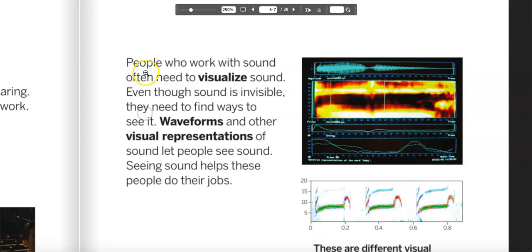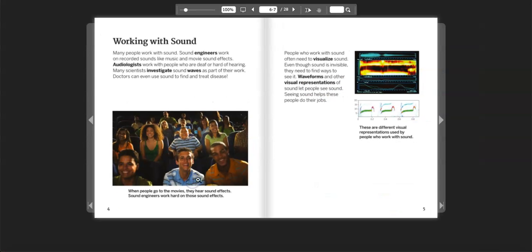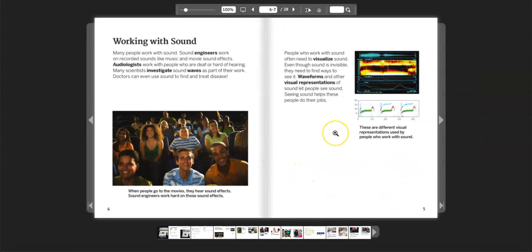Next page. People who work with sound often need to visualize sound. Even though sound is invisible, they need to find ways to see it. Waveforms and other visual representations of sound let people see sound. Seeing sound helps these people do their jobs. So that's very much like us in our simulations. When we think about visualizing and when we think about those representations, that's our simulation.